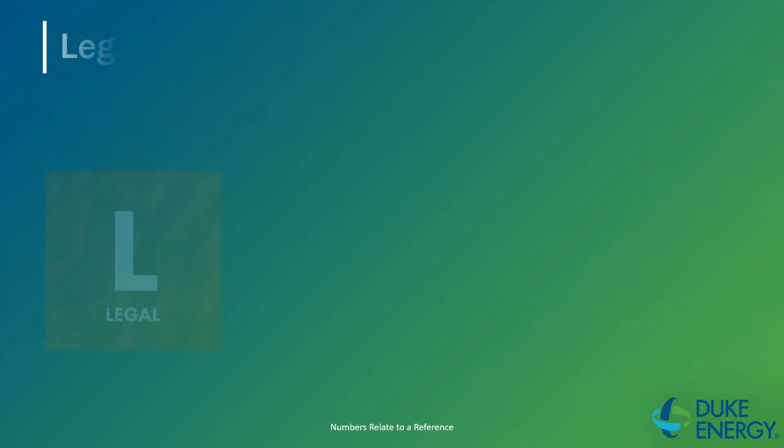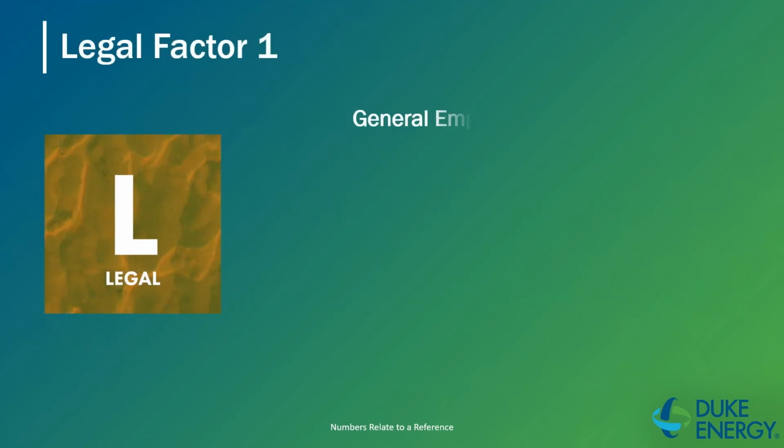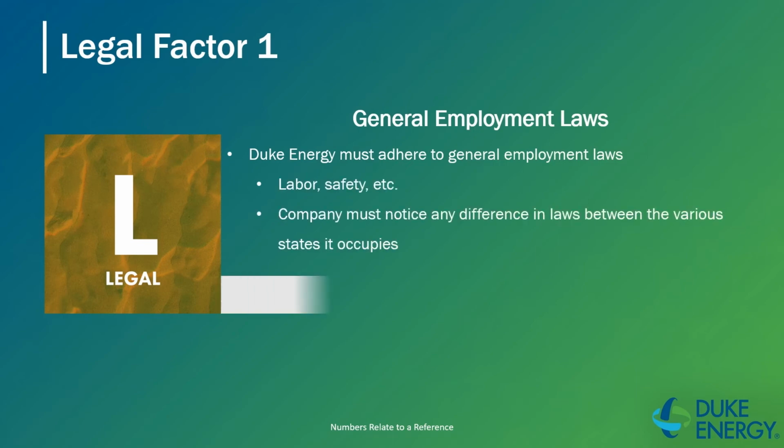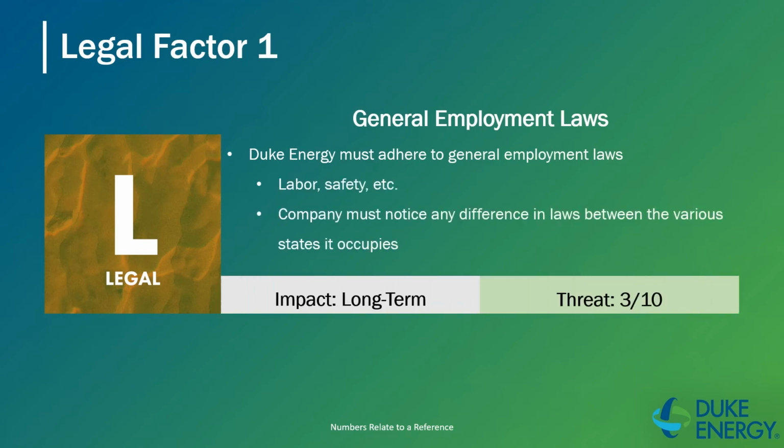Legal factors that Duke Energy must consider include general employment laws. This includes anything such as labor laws and safety laws, and the company must also consider the differences in laws between the various states that it occupies. Not all the laws will be the same state by state. This has a low threat but can impact the company long term if something were to happen and a lawsuit were to occur. Duke Energy just needs to continue what they're doing, adhere to the general employment laws, and always make sure that they're up to date.